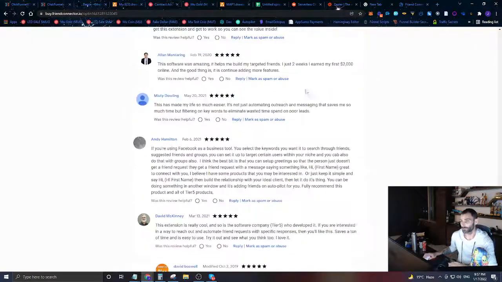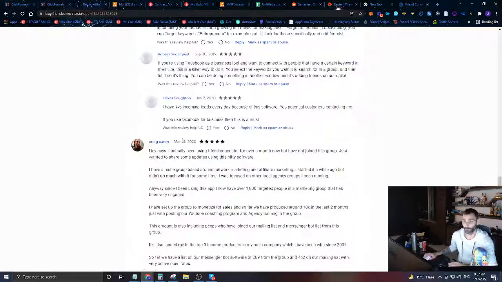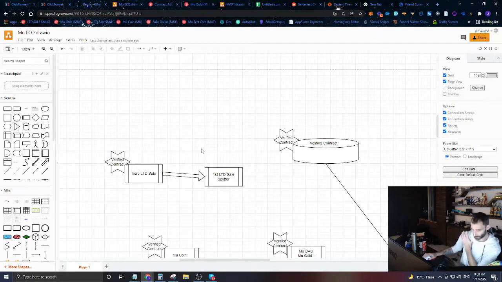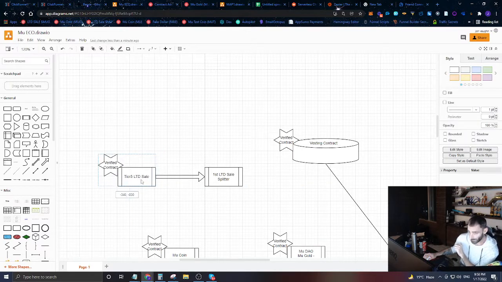Let's say you're going to buy Friend Connector, normally $47 a month or a $1,000 one-time fee, and then $20 a month for the upgrade or another $1,000 one-time fee. Let's say we allow you to buy that software for a one-time payment at a huge discount, for just $100 if you buy it with $100 worth of Mu coin.